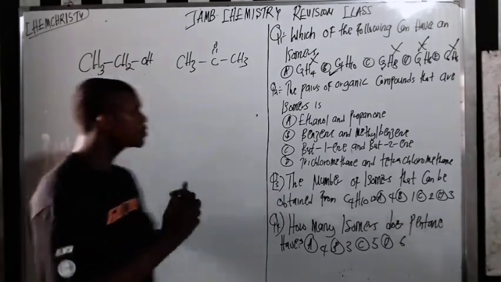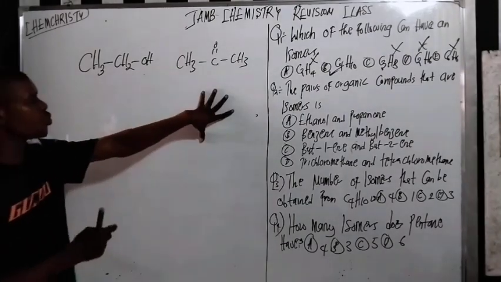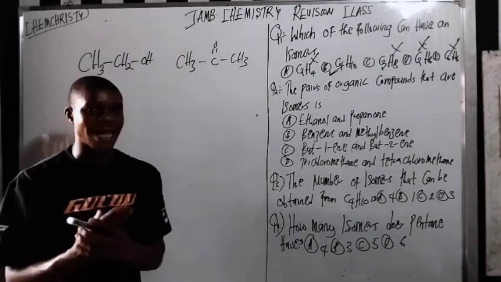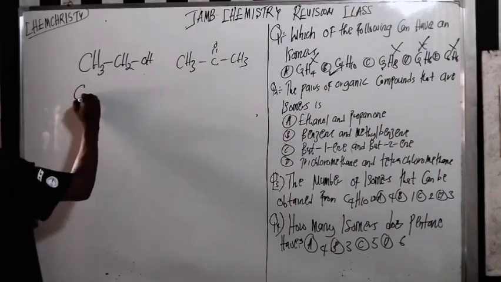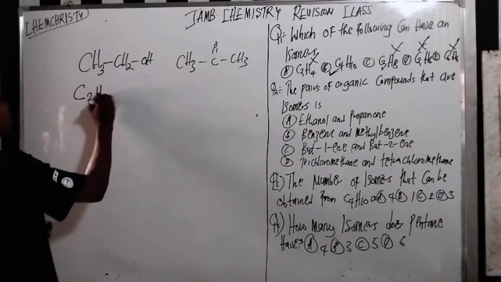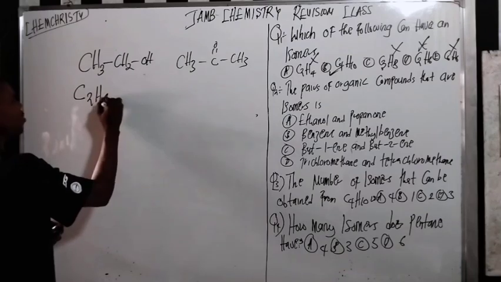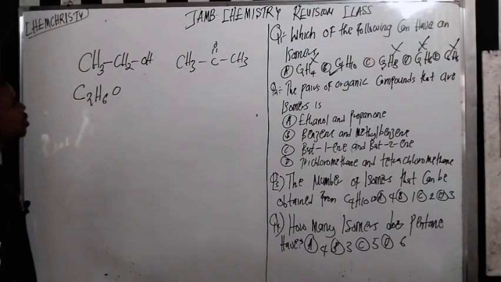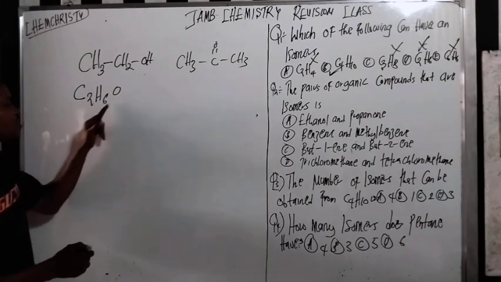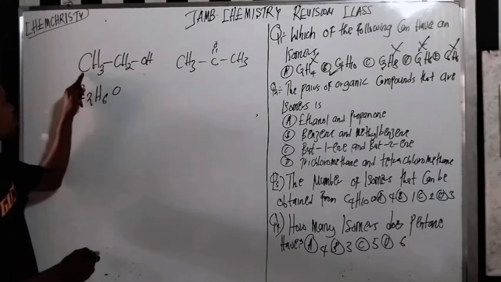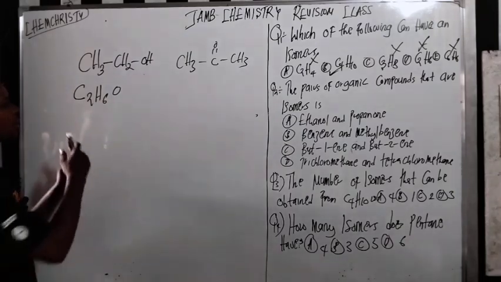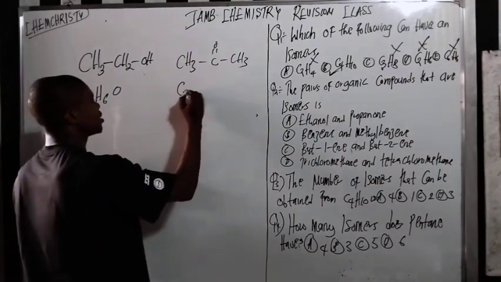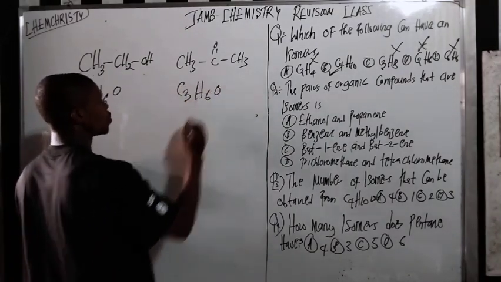So these two cannot be a pair of isomers. Do you know the reason why? Now, how many carbon do you have here? You have two carbon. How many hydrogen? 6 hydrogen and 1 oxygen. Do you understand? So it's going to be C2H6O, right? Now, what about this one? Here we have C3H6O.